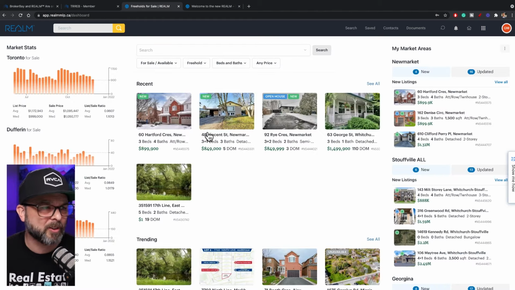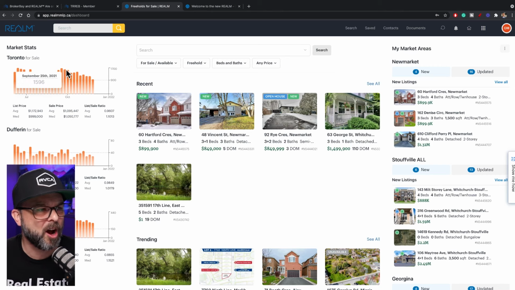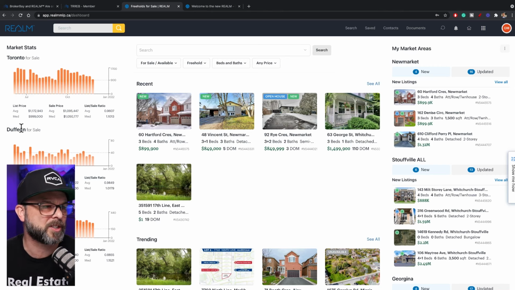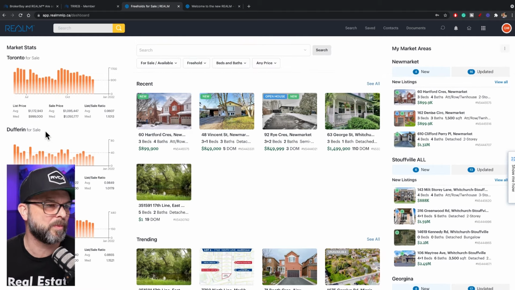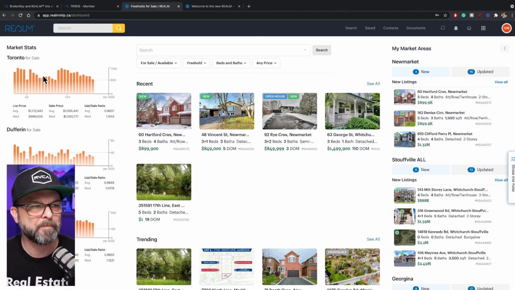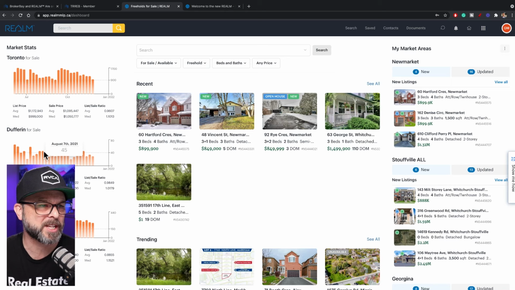And let's just navigate around this page. Of course, on the left-hand side, it's pretty self-explanatory. There's our market stats that come up. And I don't know if we can at the moment, if we can customize this to different areas. Perhaps we can as we look for things.